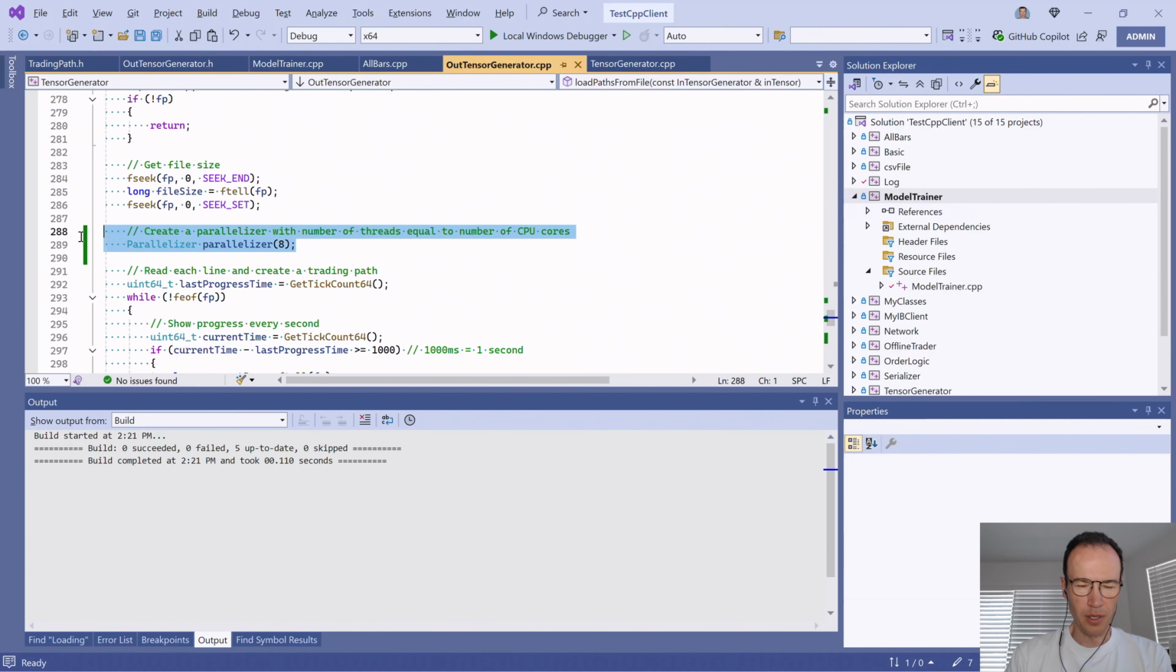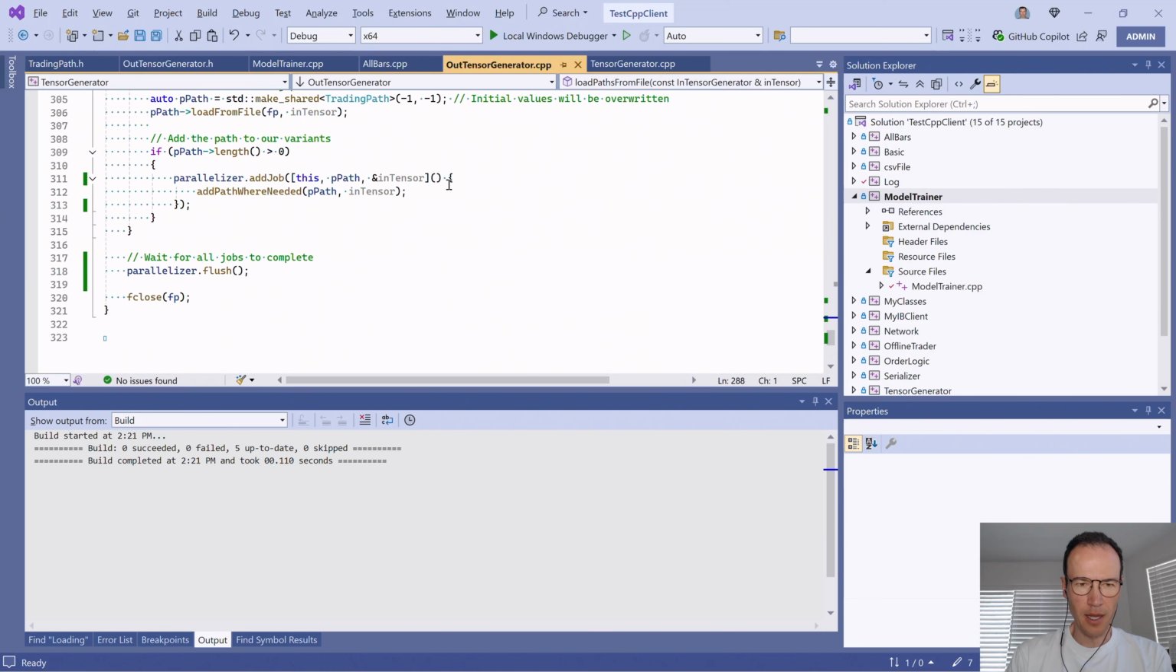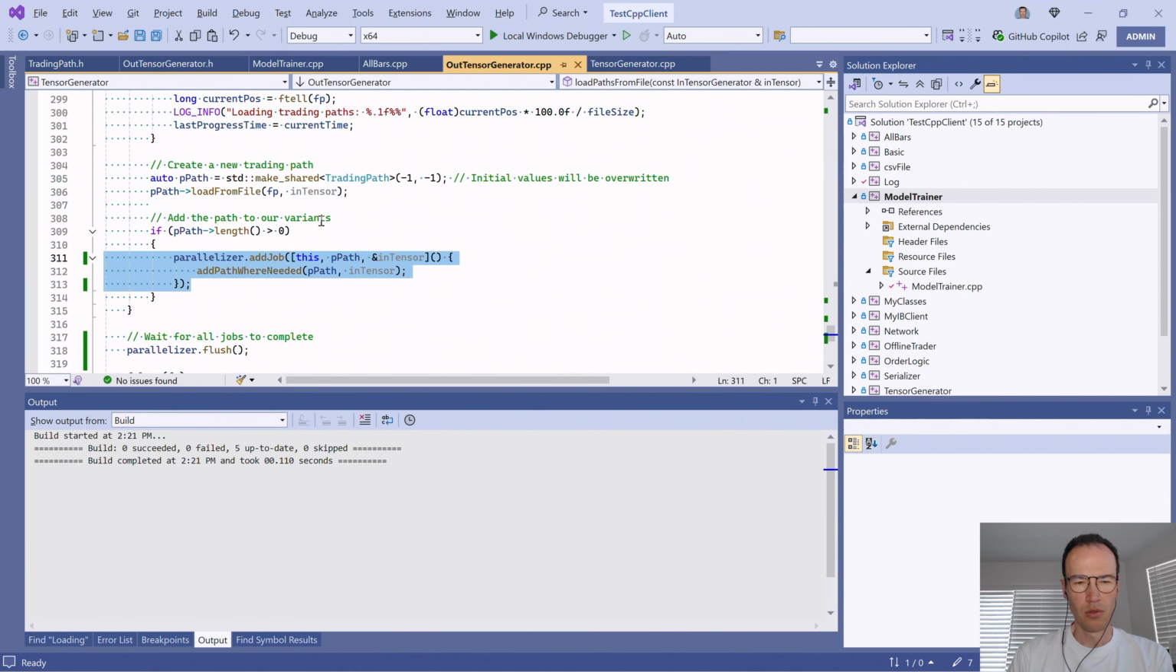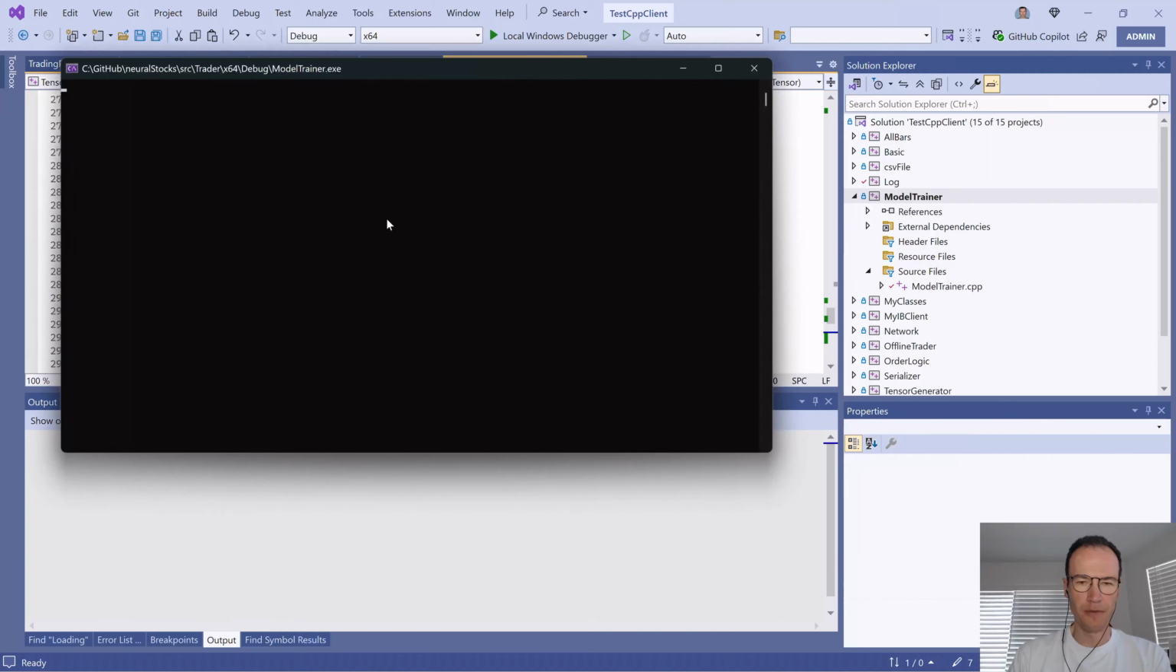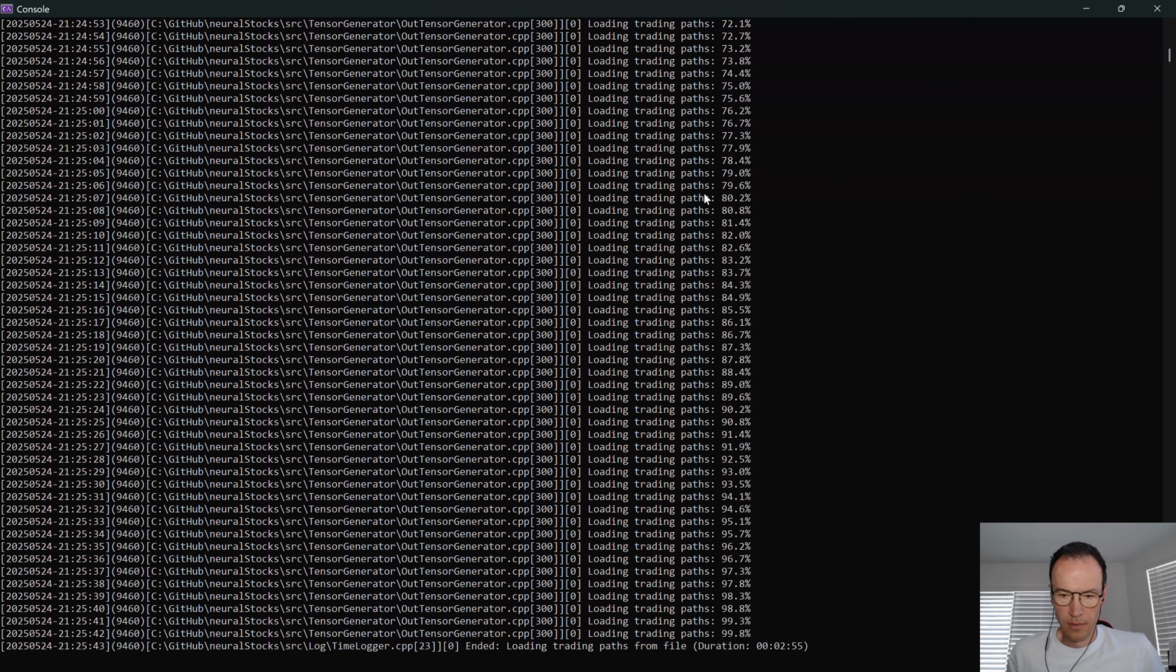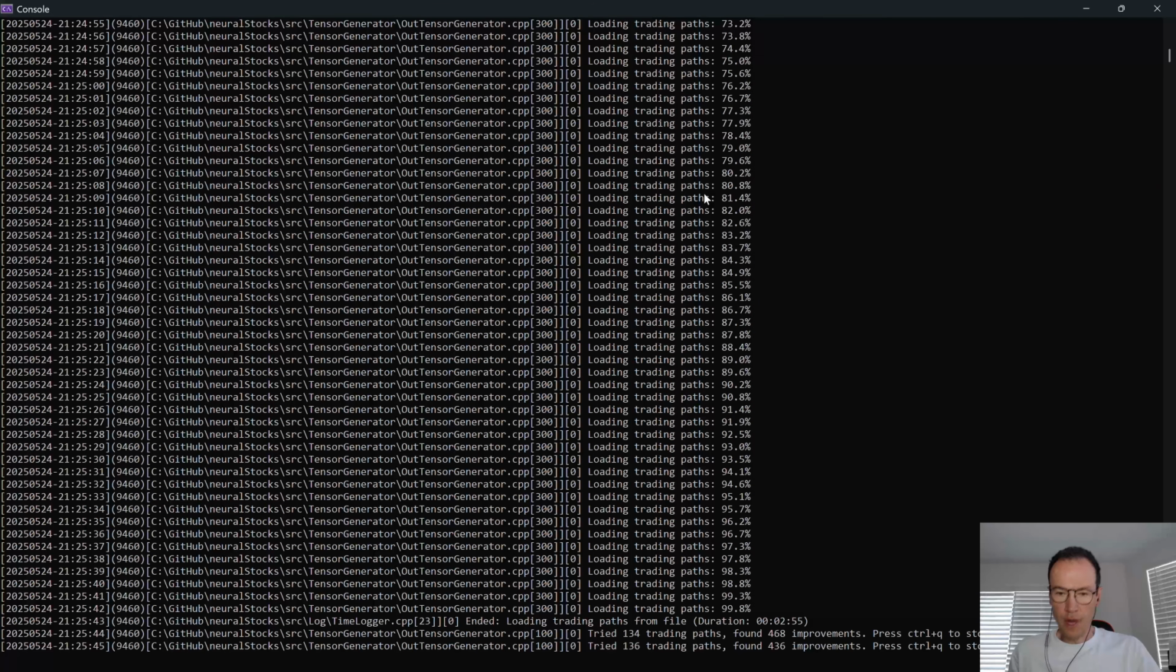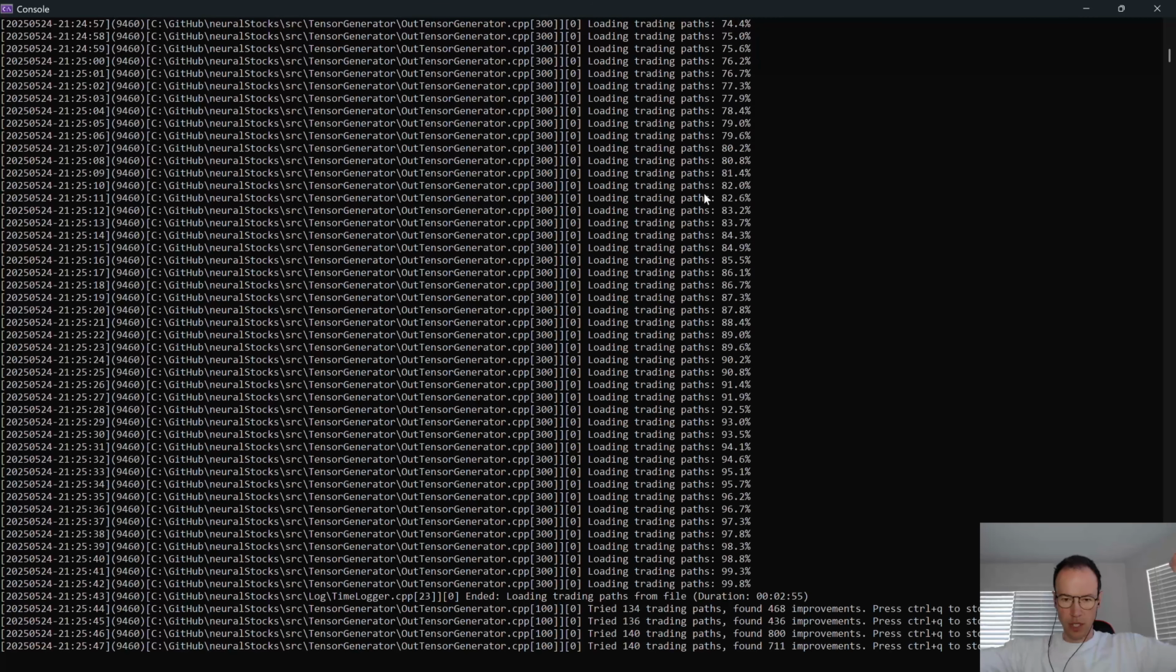So I'm creating parallelizer with 8 threads, and then I distribute this to one of the threads. So now let's see if it got any faster. Okay, this took now under 3 minutes. Great success.